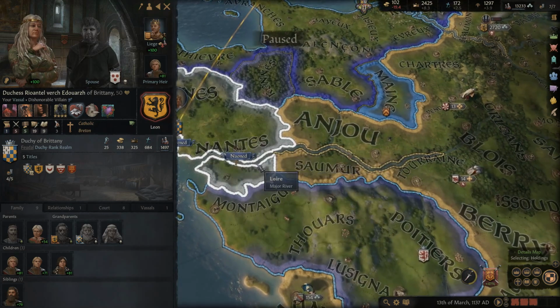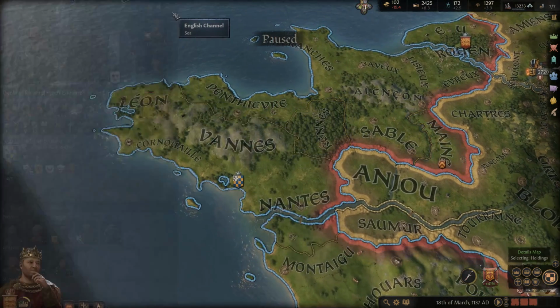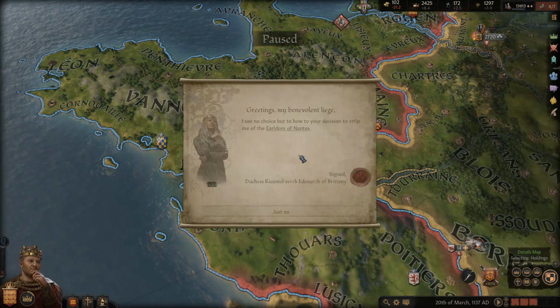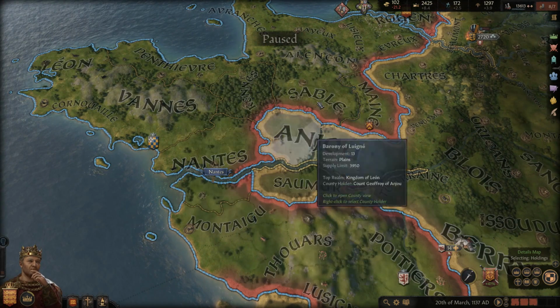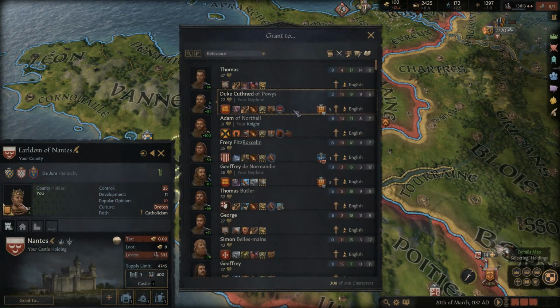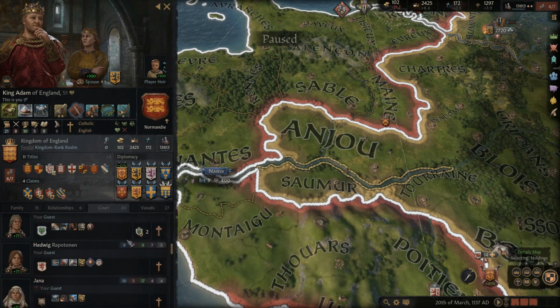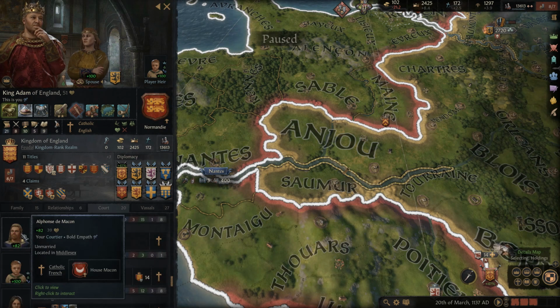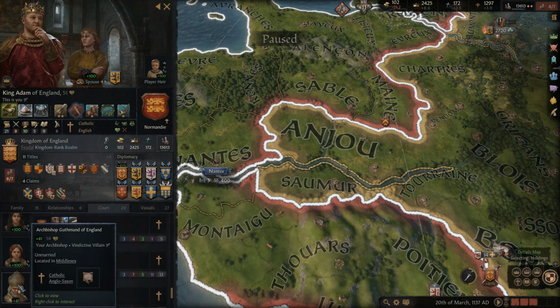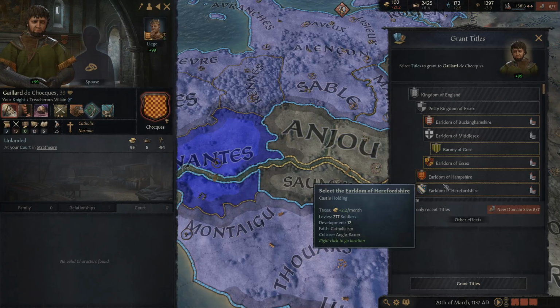One problem, though, is we might need to... Yeah, I don't know if this is going to work. Come on. Yeah, because I need to give him this title here before the marriage. There we go. All right, so this is just barely working out here, guys. So we have the title, and now we're going to grant this to that character. So I've got to find him. Might be easier to just go through our cells here and enter our court, because he should still be there. He's one of our knights, looking for his beautiful face, and I'm not seeing it, man. Oh, there he is. Alright, so now we're going to grant him this title.